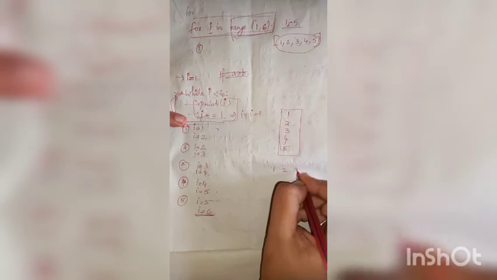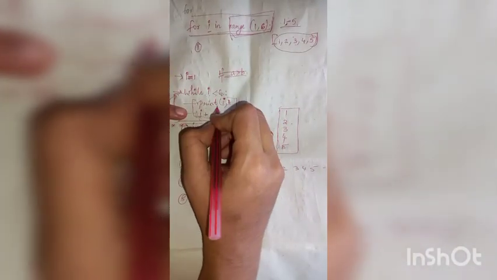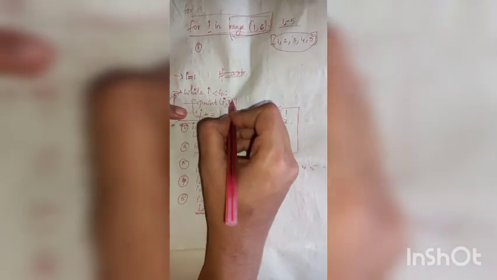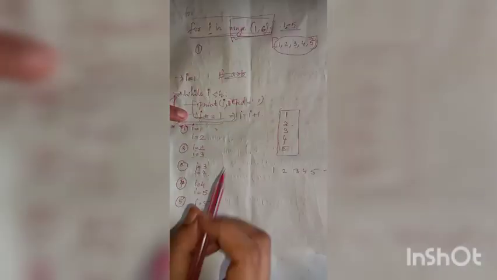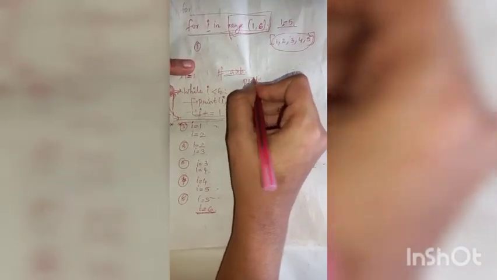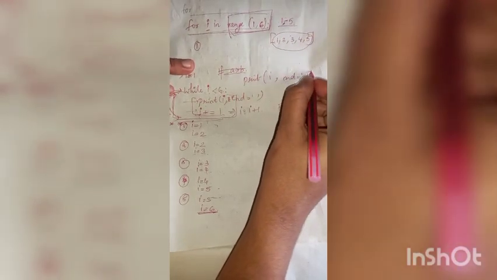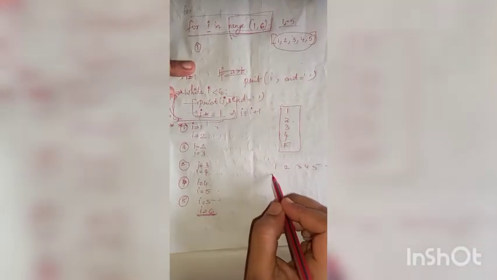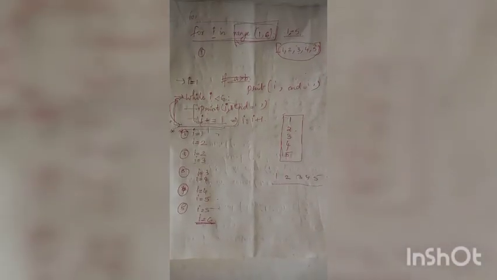So if we want to print in this way 1, 2, 3, 4, 5, we have to just write here in this statement print I comma end equal to a space. Then it will print like this. If we write print I comma end equal to space, then it will print 1, 2, 3, 4, 5 in the same line.